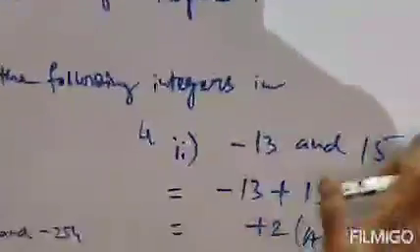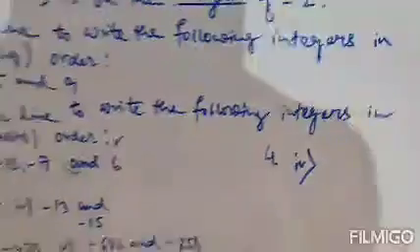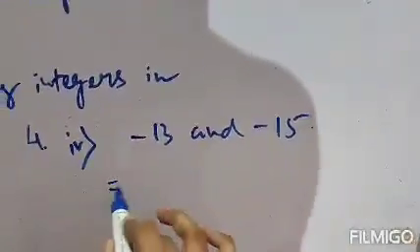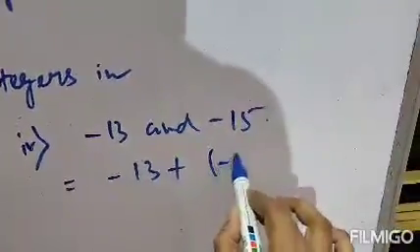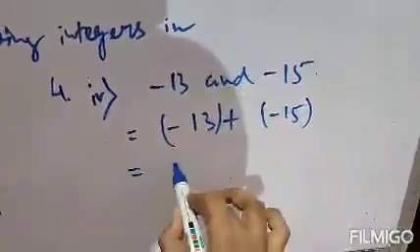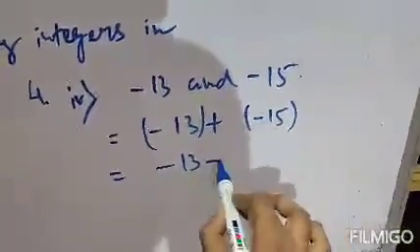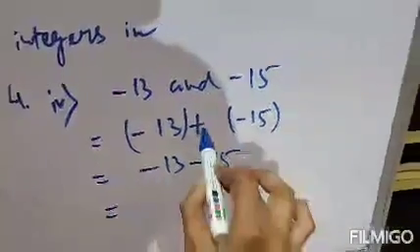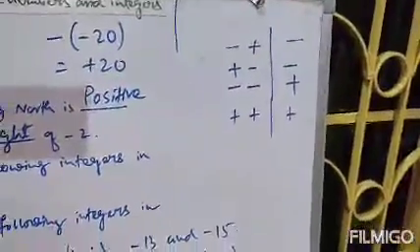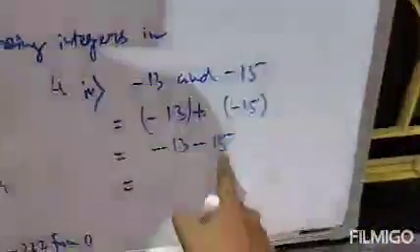Next, question number 4 says minus 13 and minus 15. Therefore minus 13 plus minus 15. Clear? Next, plus and minus becomes minus. Now there are two minus signs. According to the rule, if there are two minus signs, the net operation will be plus. So we will add these two numbers.